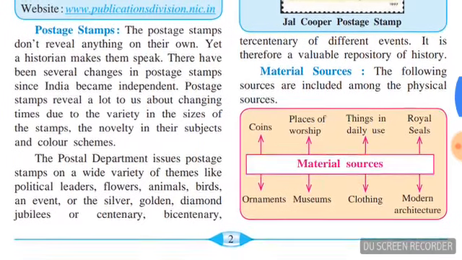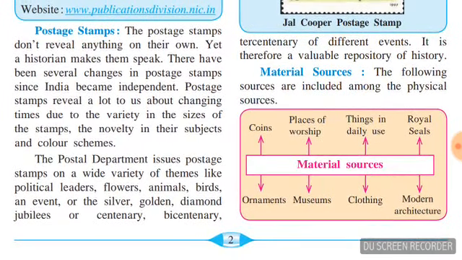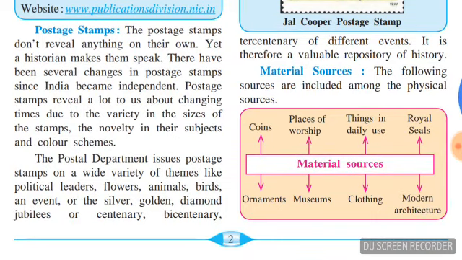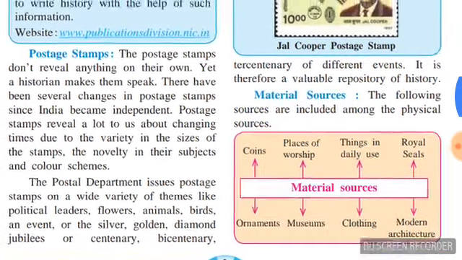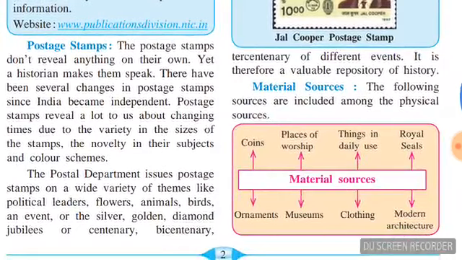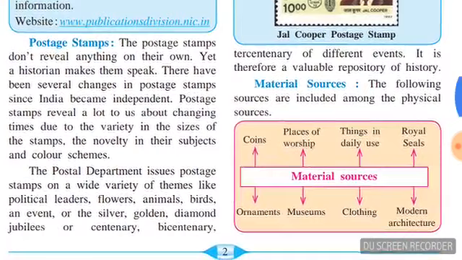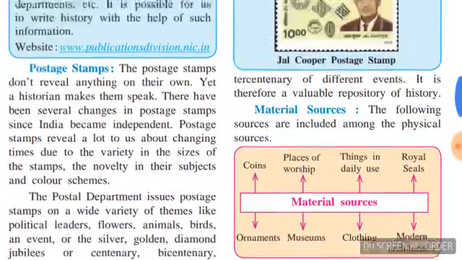I have told you previously, and I'm telling it again, about postage stamps. Previously I gave you the example of the first flight of India, the first aeroplane launched by India. Now I will give you a second example. Rakesh Sharma was the first Indian man to step on the moon.